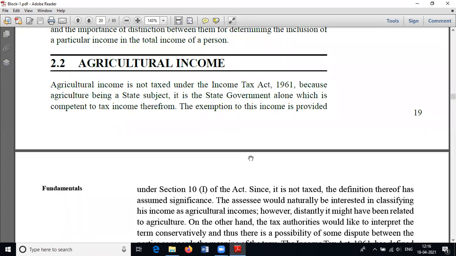So agricultural income is not taxed under the Income Tax Act, because agriculture being a state subject, the state government is the only body to determine whether it is taxed or not. The Central government cannot interfere with agricultural income, because if it did so, it would violate our federal system. Okay, fine.